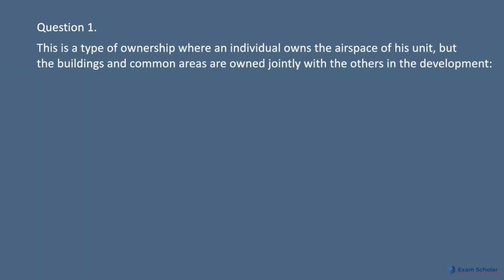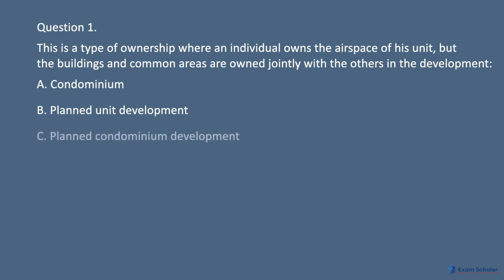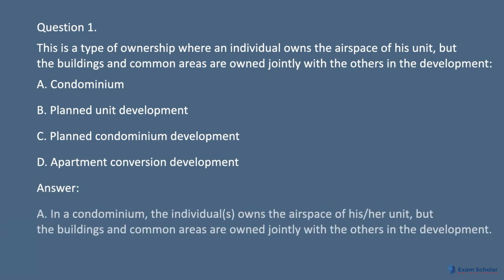Question 1. This is a type of ownership where an individual owns the airspace of his unit, but the buildings and common areas are owned jointly with the others in the development. A. Condominium. B. Planned unit development. C. Planned condominium development. D. Apartment conversion development. Answer. A. In a condominium, the individual owns the airspace of his/her unit, but the buildings and common areas are owned jointly with the others in the development.